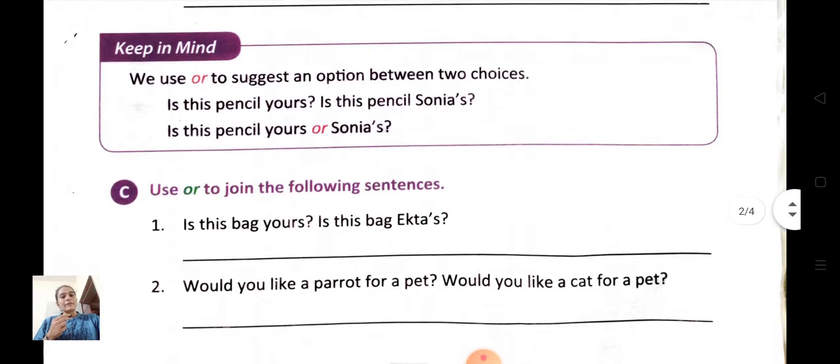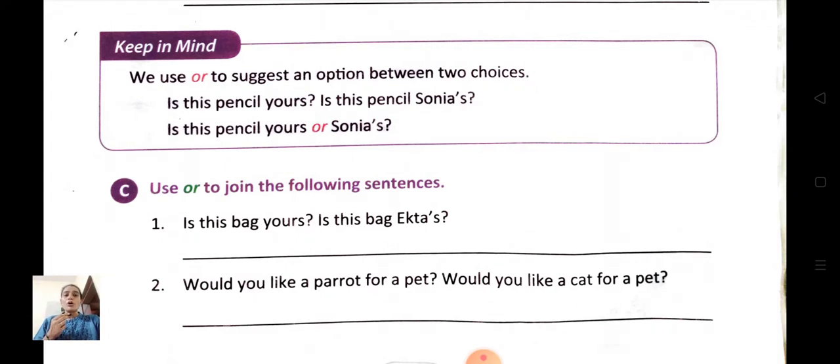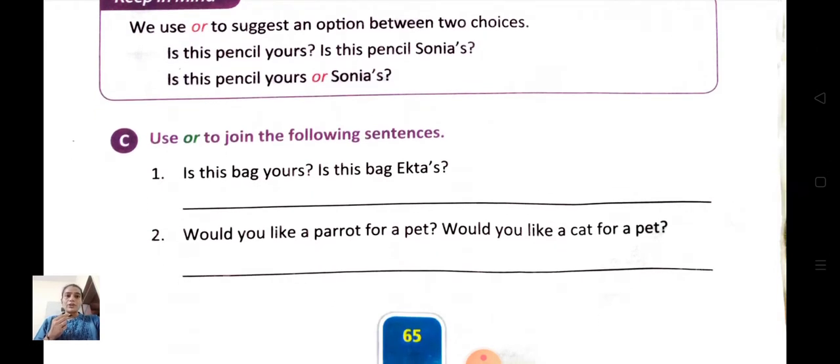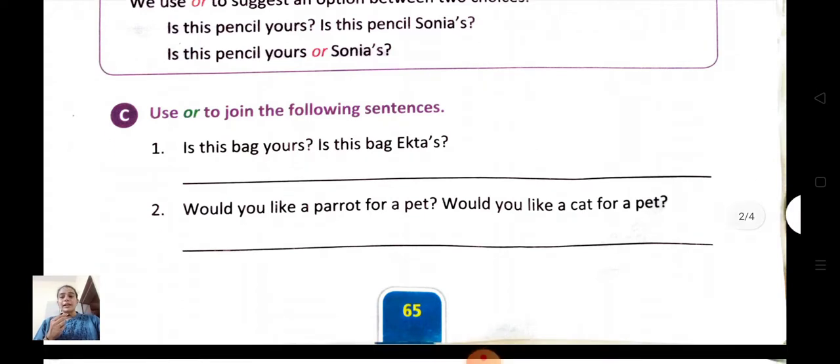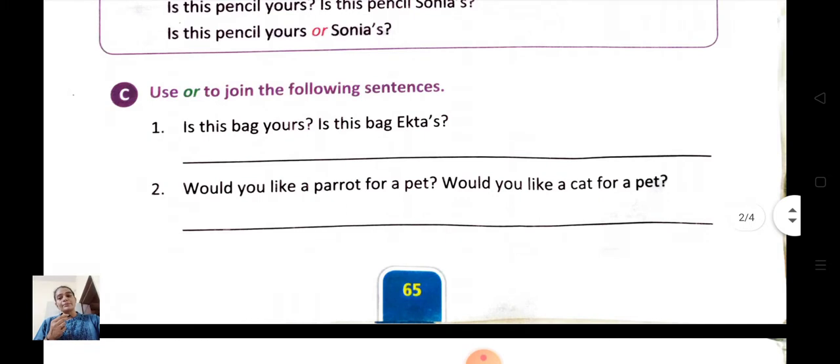Okay. Now exercise C. Use or to join the following sentences. First one. Is this bag yours? Is this bag Ekta's? So here you have a choice, that is, does the bag belong to Ekta or is it yours? So how will we write it? Let's see. We can write that, is this bag yours or Ekta's? Question mark. Okay. So what will come? Is this bag yours or Ekta's? Question mark.